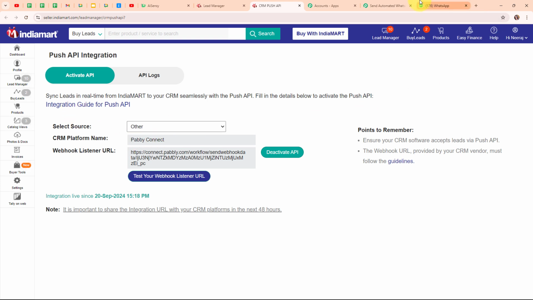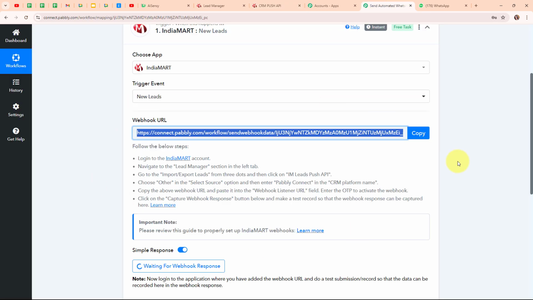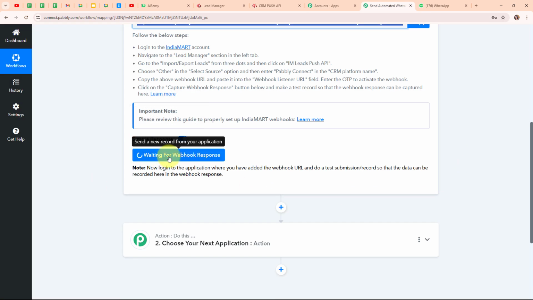So now moving back to my Pabbly window. And now you can see it is waiting for a webhook response. That means to receive a response, we need to do a test submission. And to do a test submission, we need to generate a test lead and an inquiry in our IndiaMART account.